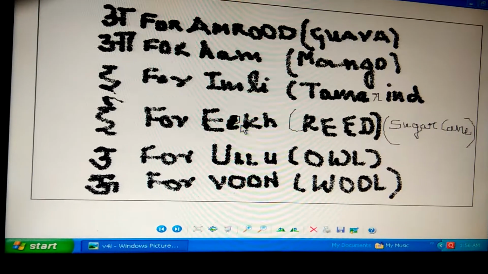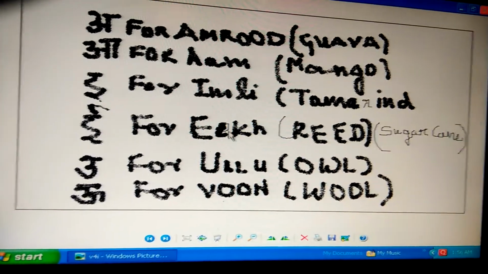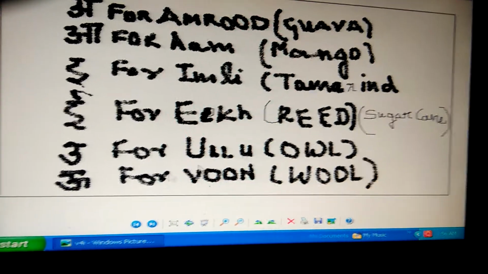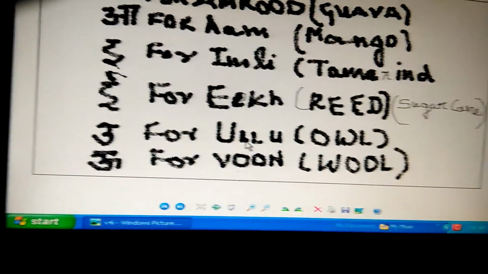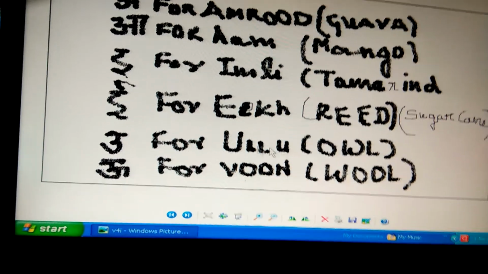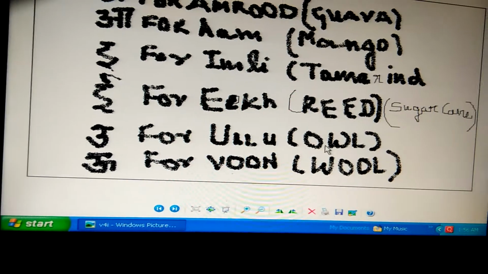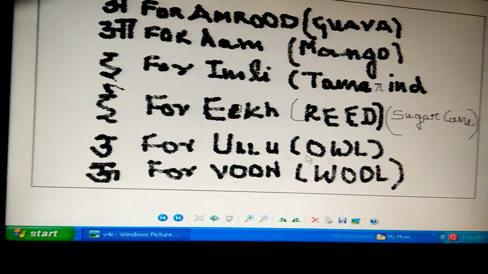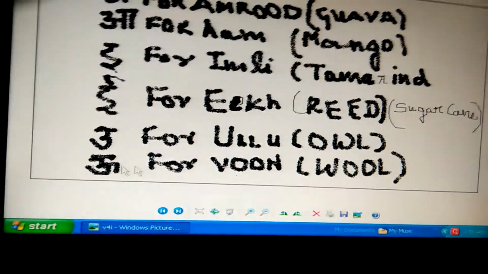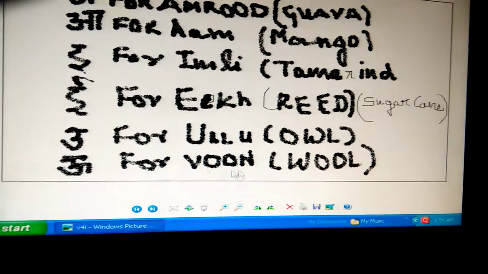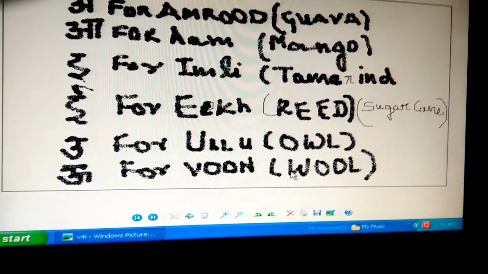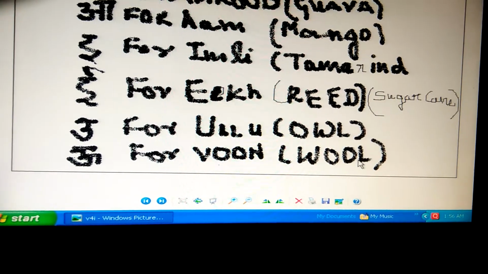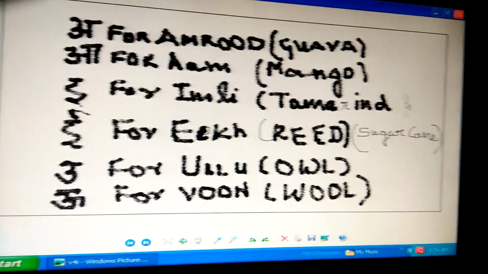E for eek, English meaning reed or sugarcane. U for Ullu. That is owl. Oo for oon. That is English name wool. See the next screen.